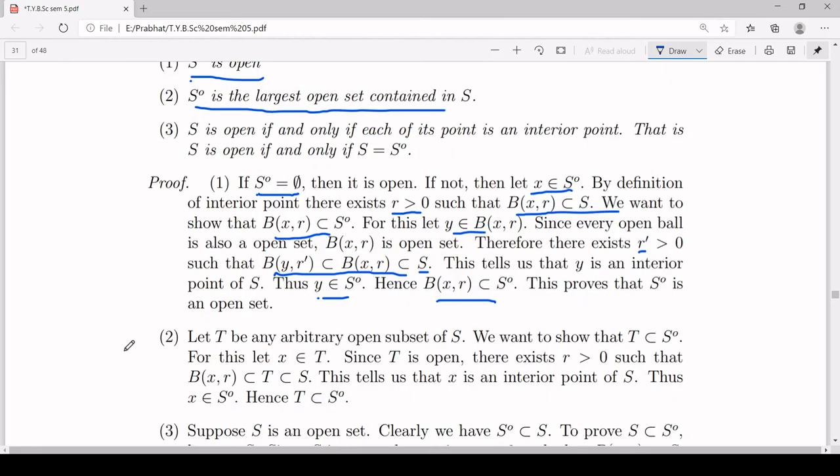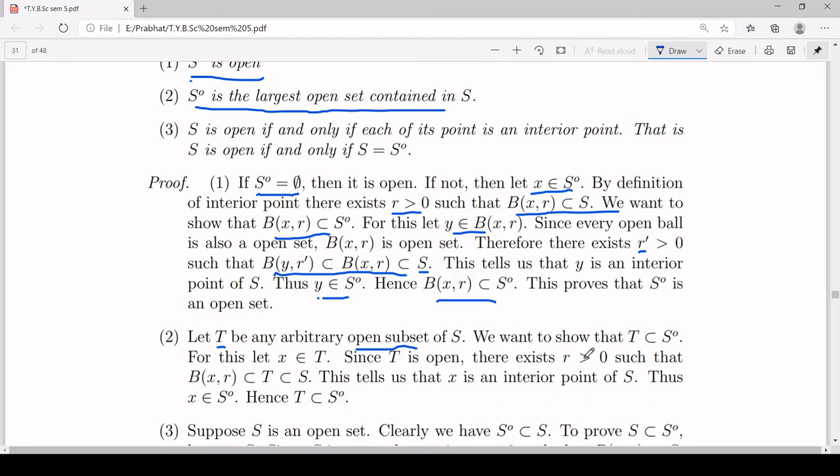That means if you have any other subset which is open in S, then that cannot be bigger than S naught. That means that has to lie inside S naught. Let's see the proof. Suppose T is any arbitrary open subset of S. Now we will show that T is a subset of S naught. That will prove that S naught is the largest open set contained in S.